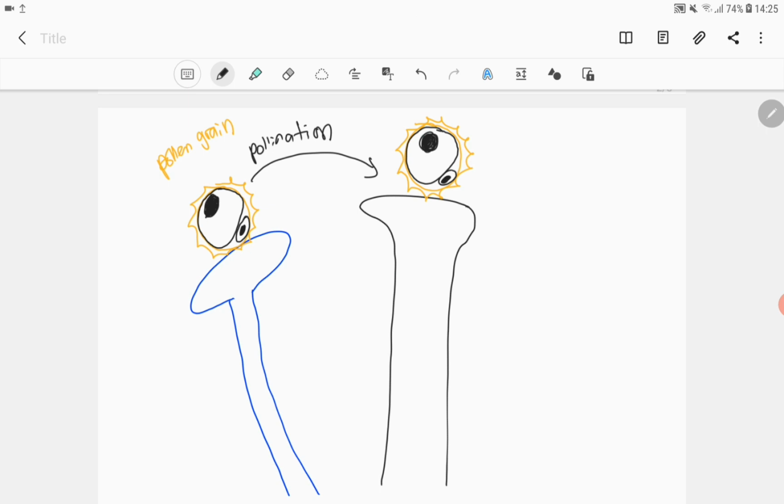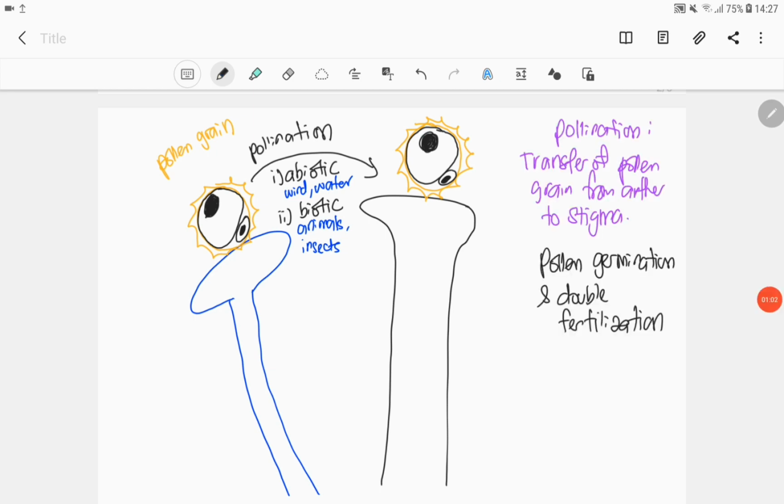Sama ada dengan faktor-faktor yang kita panggil sebagai abiotic ataupun non-living, ataupun biotic adalah living factor. So example untuk abiotic factor adalah seperti wind and water. Kalau biotic pula adalah animals ataupun insects. So itu adalah process of pollination, iaitu transfer of pollen grain from anther to the stigma.